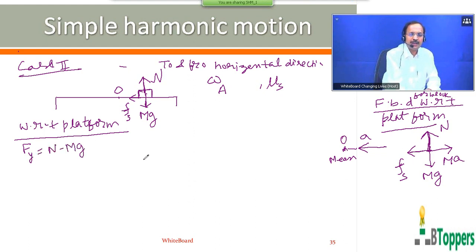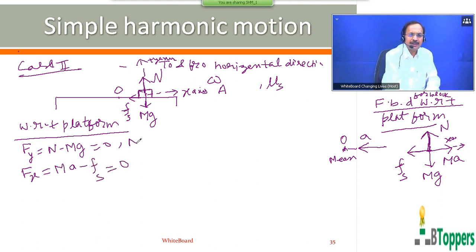I choose the vertical upward direction as the positive direction of the y-axis and the horizontal direction as the x-axis. The resultant force in the horizontal direction is equal to ma minus Fs, or Fs minus ma, whatever it may be. That will be 0.